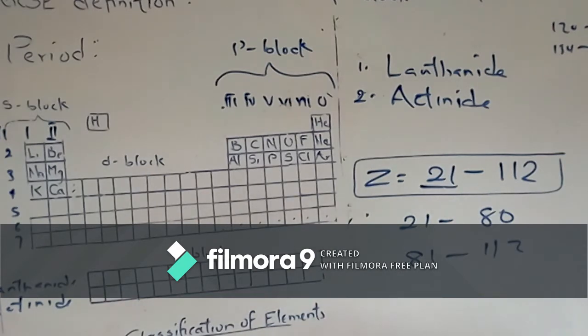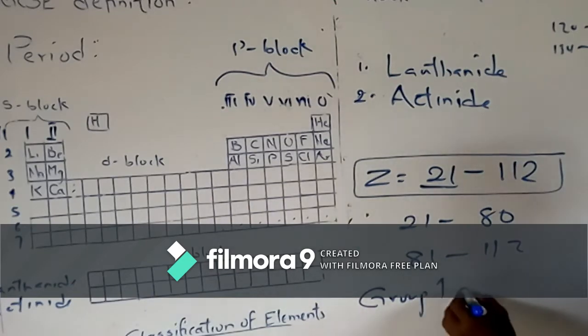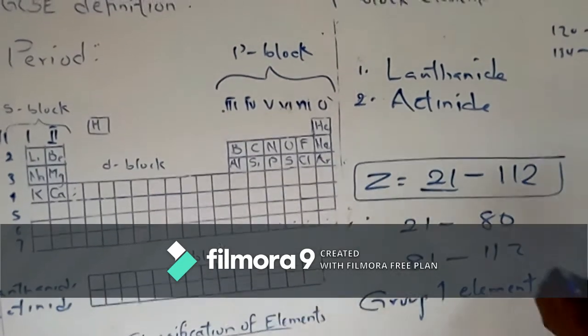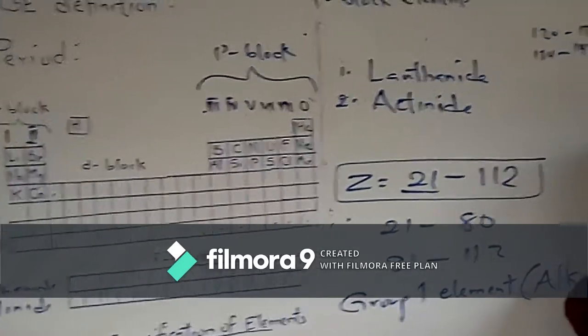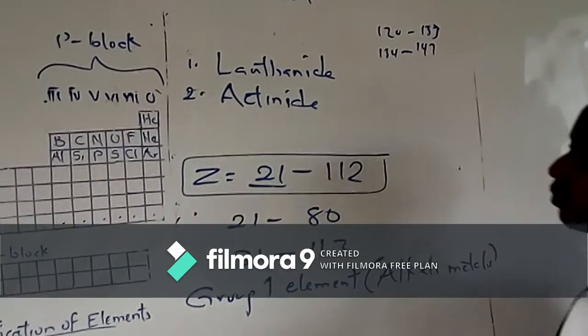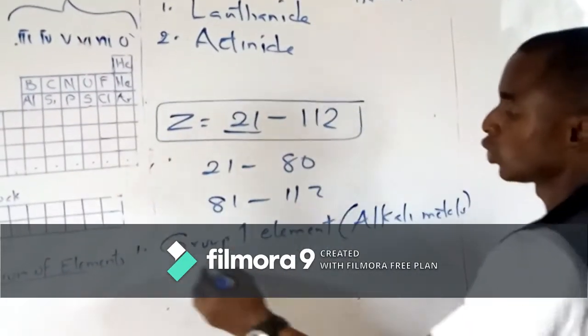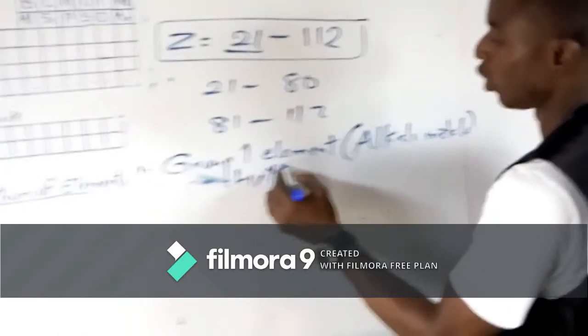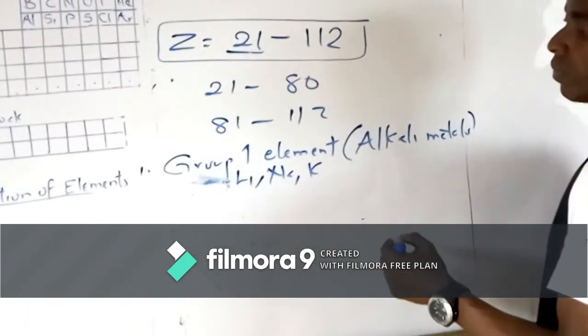classification based on group. You can classify elements as group 1 elements. Group 1 elements are known as alkaline metals, e.g., you start with lithium, sodium, potassium.